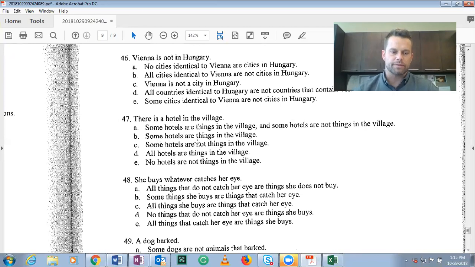Now this one might throw you off a little bit. Remember that some in logic means at least one. So whenever you're talking about one thing in particular that's not specific like Vienna or a person, you can say some and it counts technically as one, even though in everyday usage we usually mean more. We say there are some people there, it might be like 2 to 10 people or whatever. Logically, in this context, some means at least one.